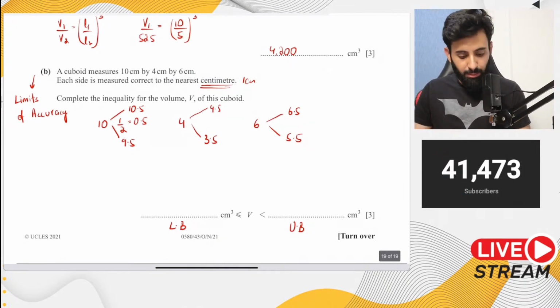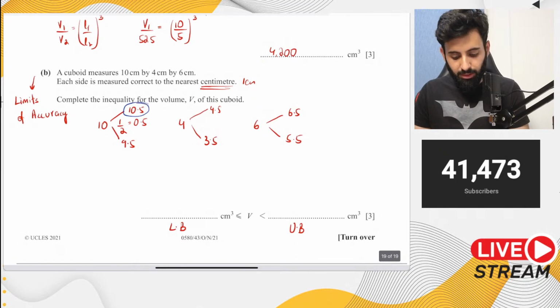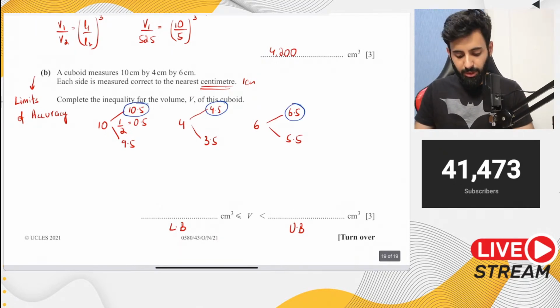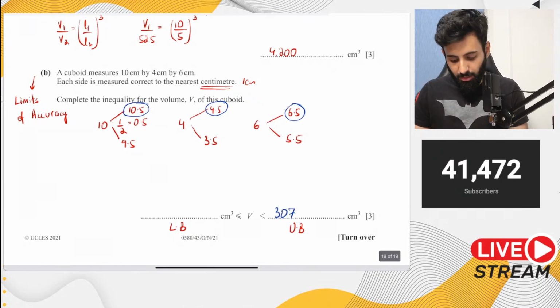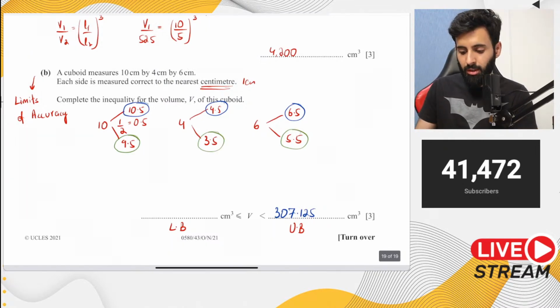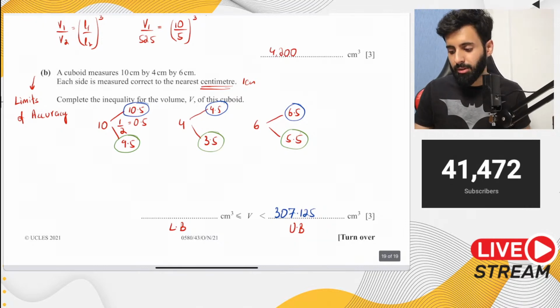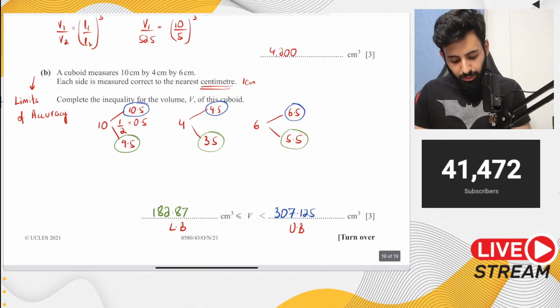Now, if you want to calculate the upper bound, you will obviously take the upper bound of the lengths. So if you work this out, 10.5 into 4.5 into 6.5 gives you 307.125 centimeter cube. And just like that, to calculate the lower bound of the volume, you will take the lower bound of the lengths as well. So 9.5 into 3.5 into 5.5 gives you 182.875. Now who will tell me why did I not round off these answers?